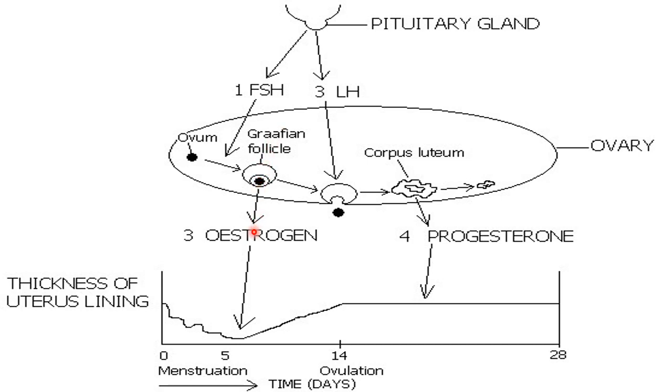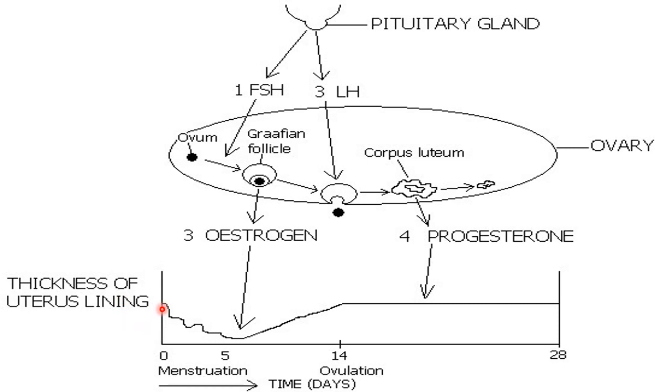Then this Graafian follicle secretes a hormone called estrogen. So the second hormone that is secreted is estrogen. On the graph at the bottom, as you can see, there are days of the menstrual cycle, from 0 to 28, and on the y-axis is the thickness of the uterus lining.